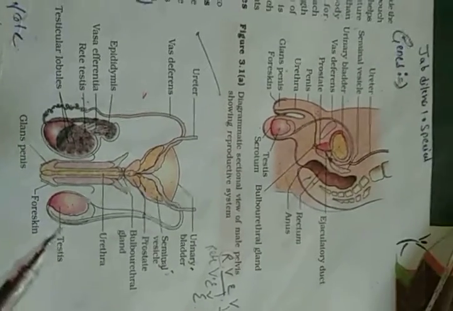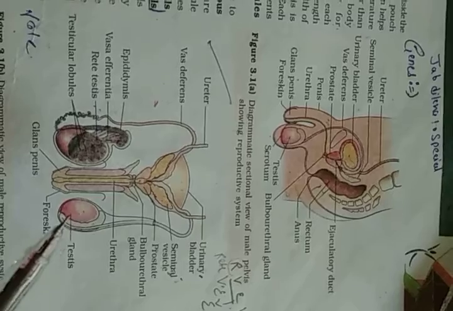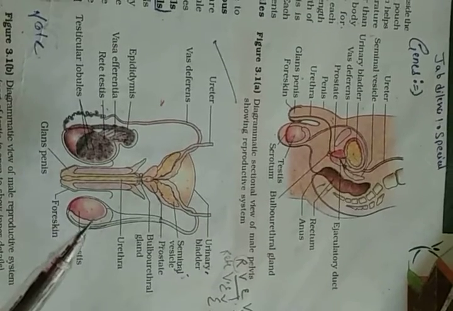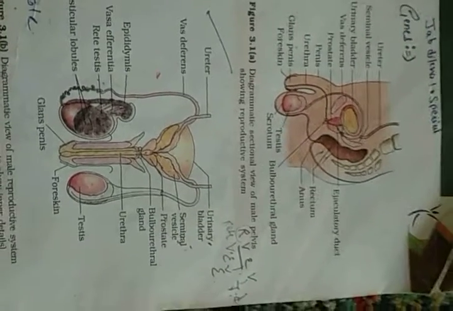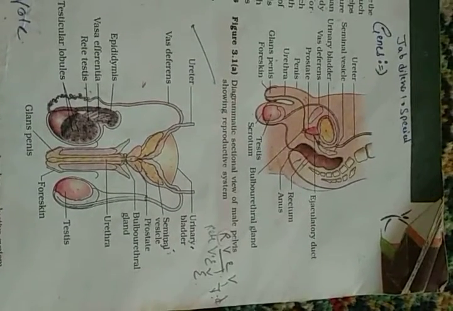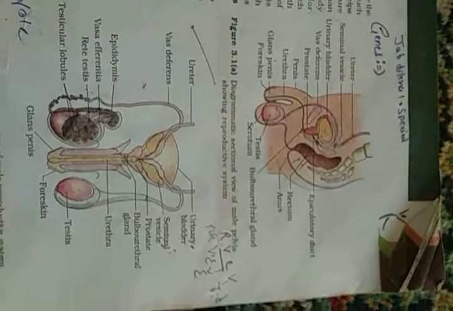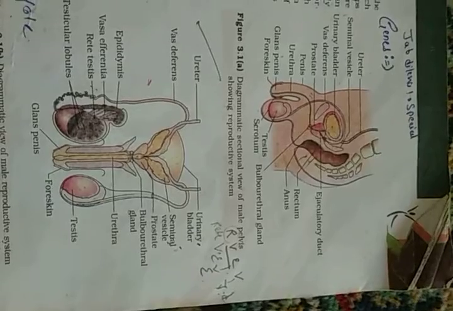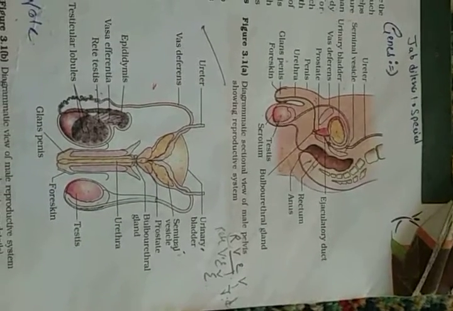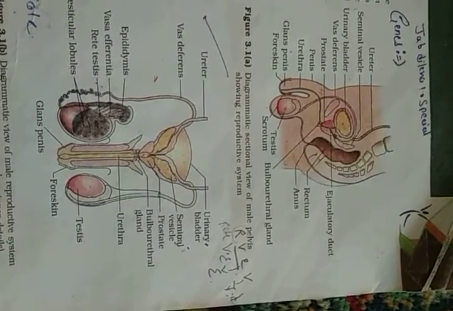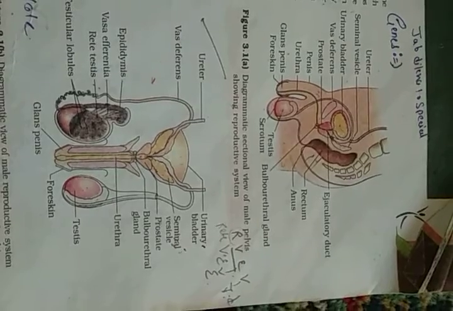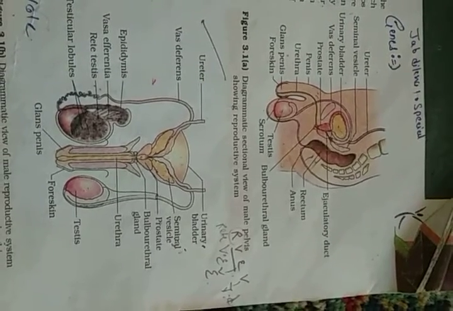If you look at the human male body, the testis is not a part of the body cavity. It is present outside the body, in a bag-like structure, and inside the scrotum a testis is located. It is there to provide the appropriate temperature for the production of sperm.